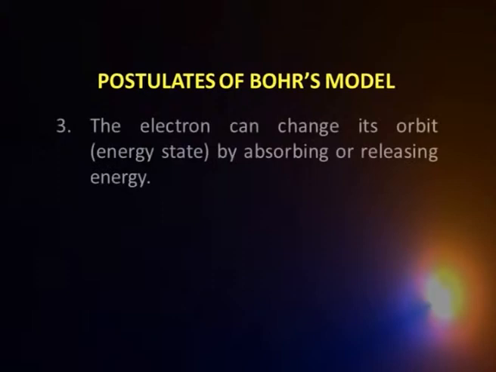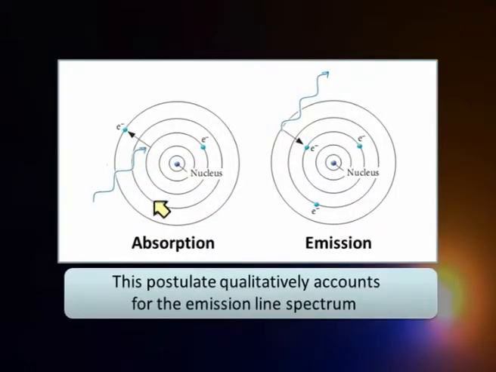Now, the third postulate is that when the electron is in different orbits around the nucleus, there are different energy levels. It can go from one level to another by absorbing radiation, or it comes from a higher level to a lower level by emitting that difference in energy outside as a photon. We can visualize that in the following way. We have a nucleus and there are different orbits in which the electron can reside. Suppose the electron is in this particular level. If I give a photon to it, the electron absorbs that energy and moves on to a higher energy level. This is called absorption.